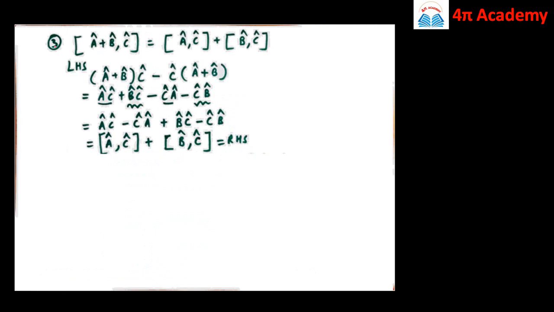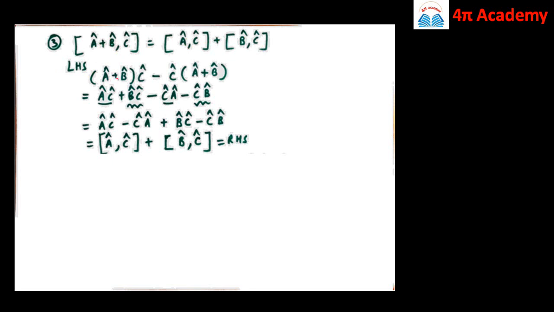Then the third property is the commutator of A cap plus B cap comma C cap, which is equal to the commutator of A cap comma C cap plus the commutator of B cap comma C cap. So let us take the left hand side first.